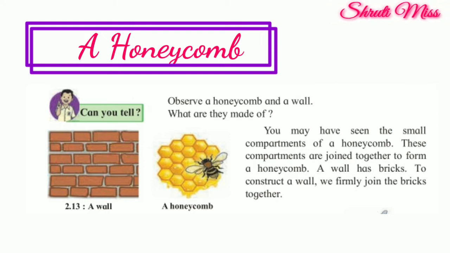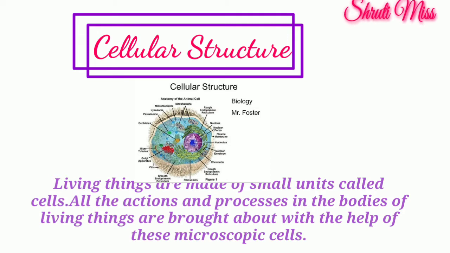You may have seen the small compartments of a honeycomb. These compartments are joined together to form a honeycomb. A wall has bricks. To construct a wall, we firmly join the bricks together. Similarly, they are combining the honeycomb compartments. Okay. Now, cellular structure.